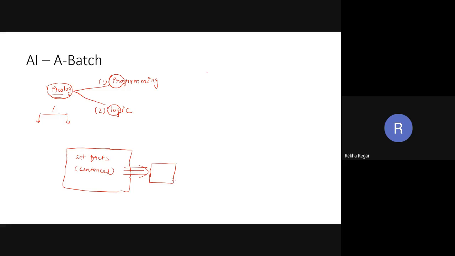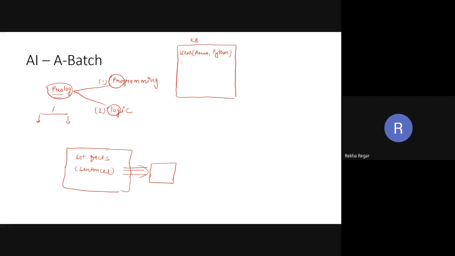Likewise, suppose this is a system. This is a KB, a knowledge base. And in the KB, the first sentence is, Arun likes Python.